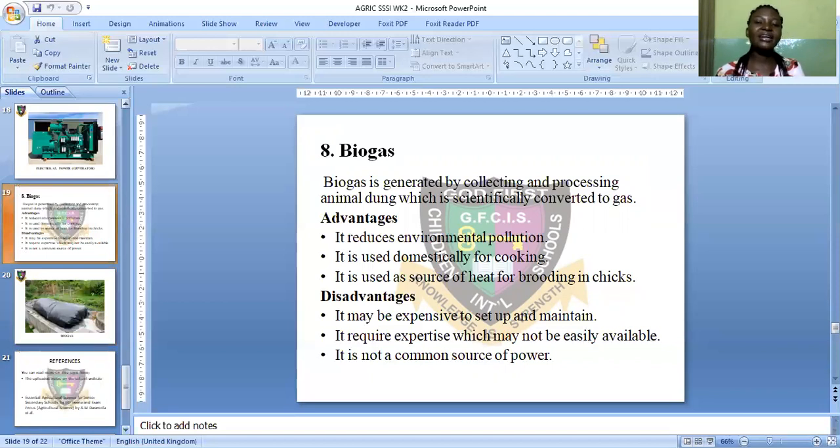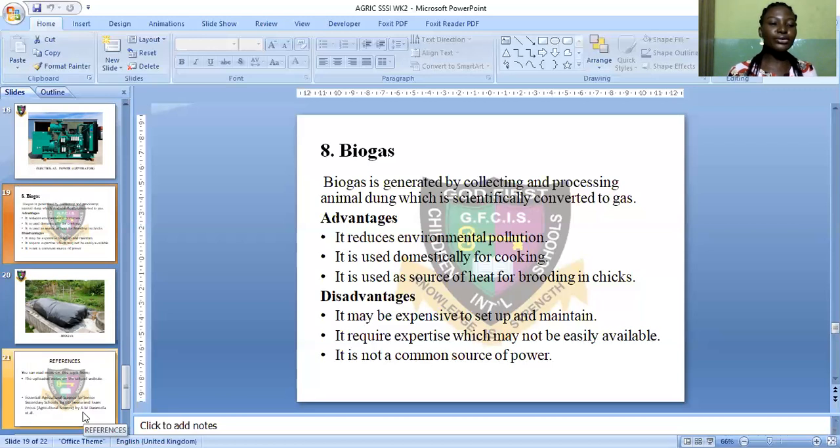I believe you've been able to understand this topic and you enjoyed the class. We discussed farm power, which are powers that are employed by the farmers in carrying out farming operations. They are sources of energy, forces that farmers need to carry out farming operations. And we discussed them one by one, their advantages and their disadvantages: the biogas, human power, electrical power, mechanical power, wind power, water power, and so on.